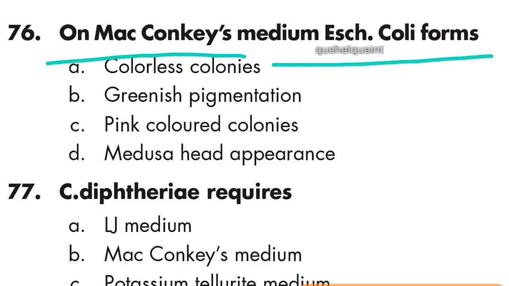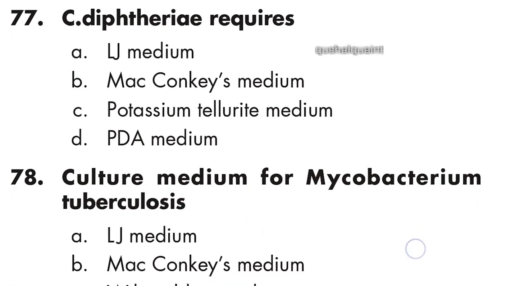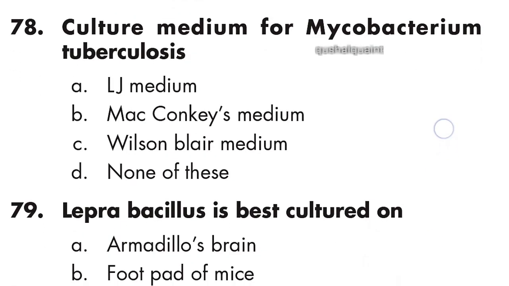On MacConkey medium, Escherichia coli forms pink colored colonies. Option C is right, pink colored colonies. Next question: C. diphtheriae requires potassium tellurite medium. Option C is right, potassium tellurite medium.